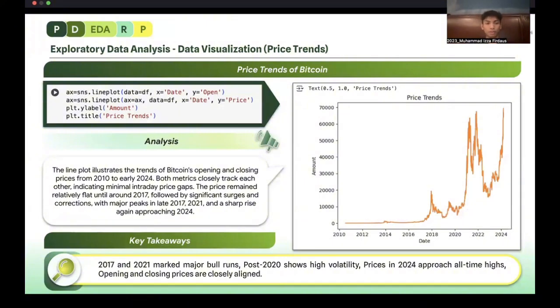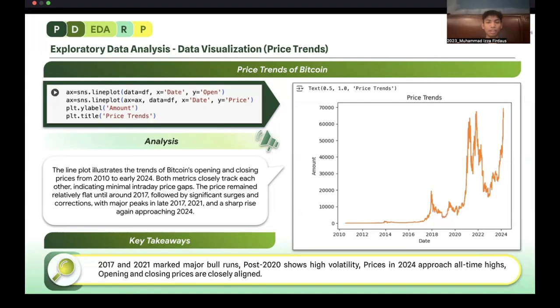Next, for the EDA, we have the data visualization for the price trends. On the top left, we can see the line of code which was used to create the line plot, which includes the date and the open price. The graph on the right is the data processed from the following code.